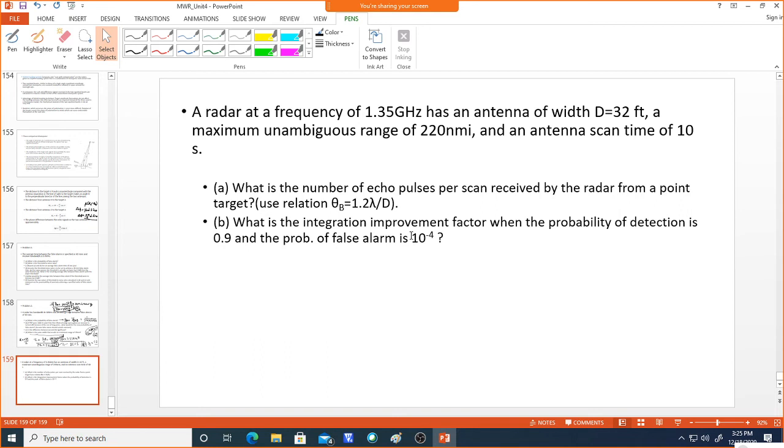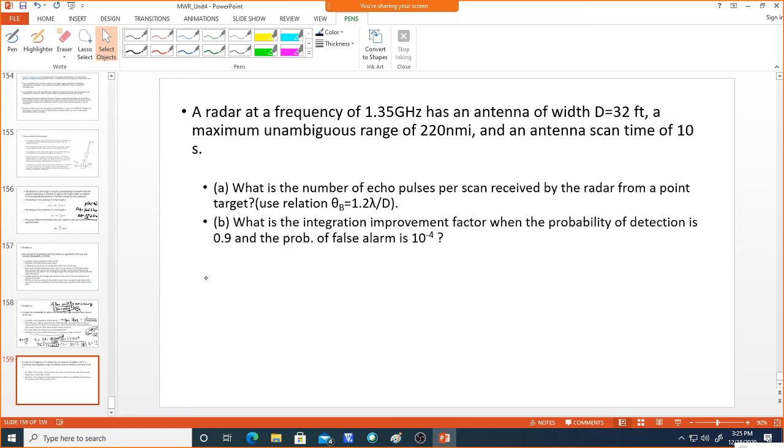Now what is the integration improvement factor when the probability of detection is 0.9 and the probability of false alarm is 10 power minus 4? First we need to find out how many echo pulses per scan we are able to receive at the receiver. For that you can use two relations.